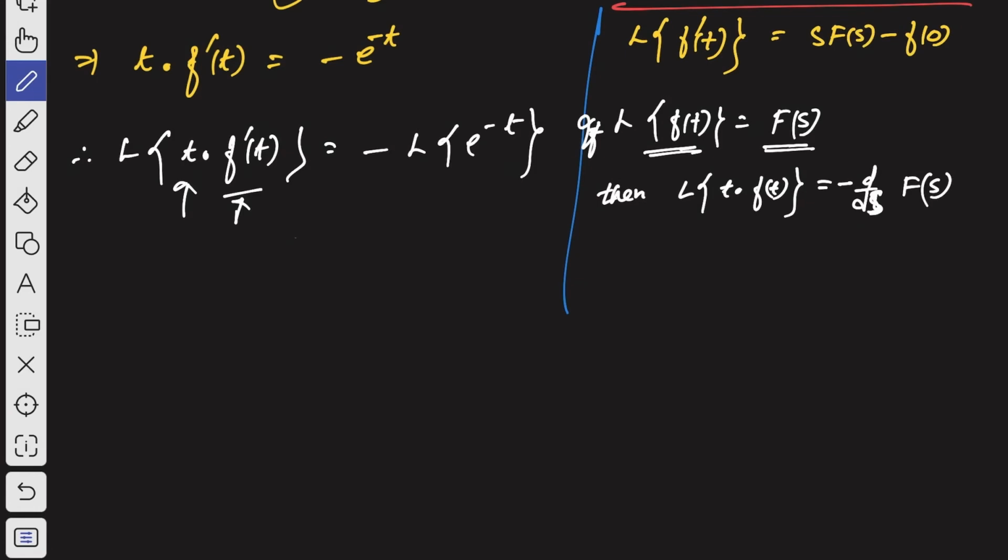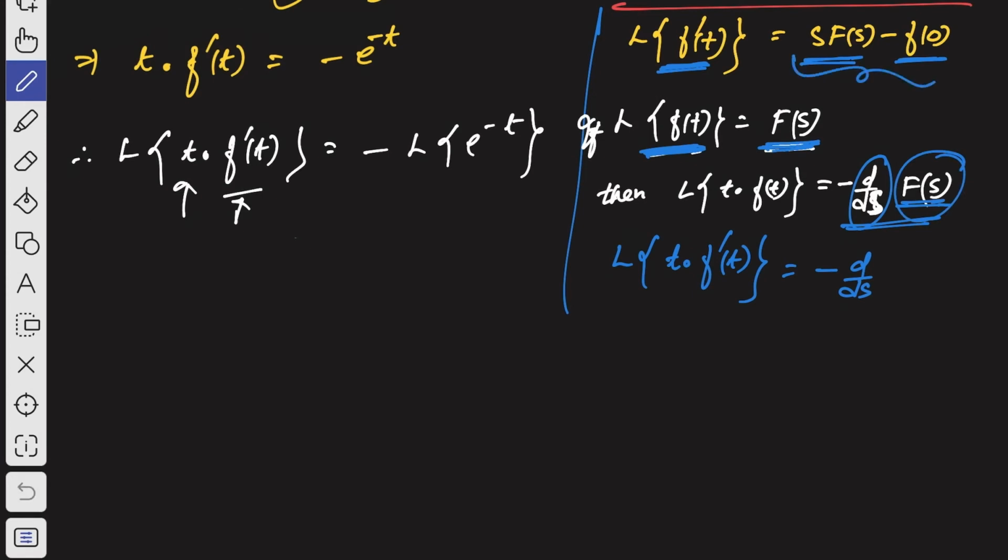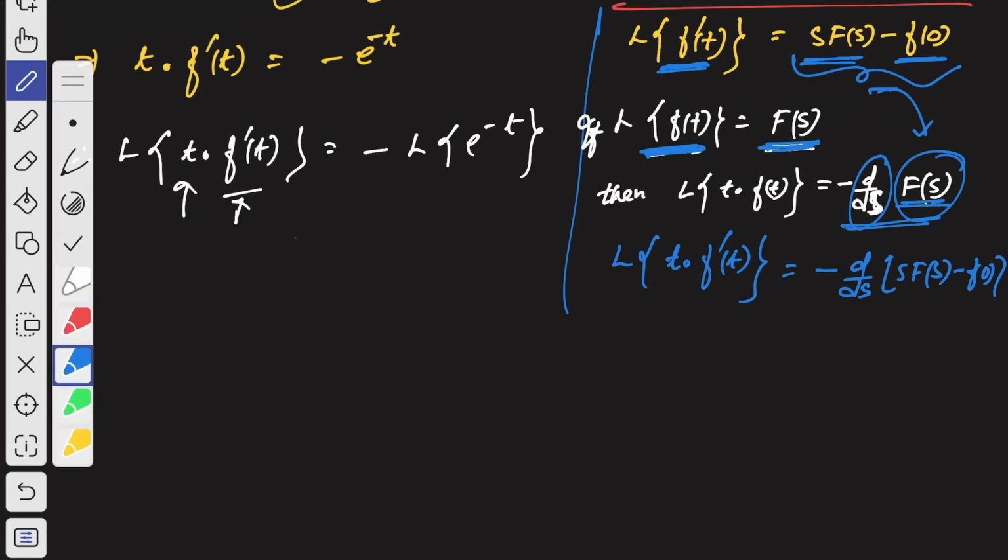But the Laplace transformation of f dash of t, the first order derivative of f of t, is s into capital F of s minus f of 0. So on this side, minus d by ds, this should be replaced by s into capital F of s minus f of 0, right? Hope you have understood that.